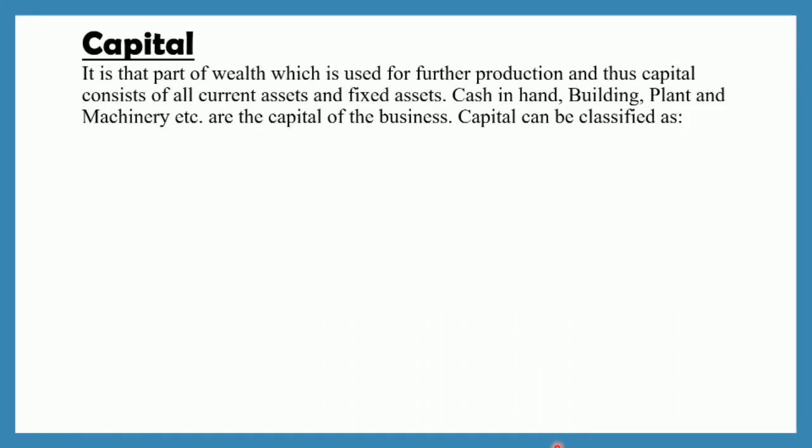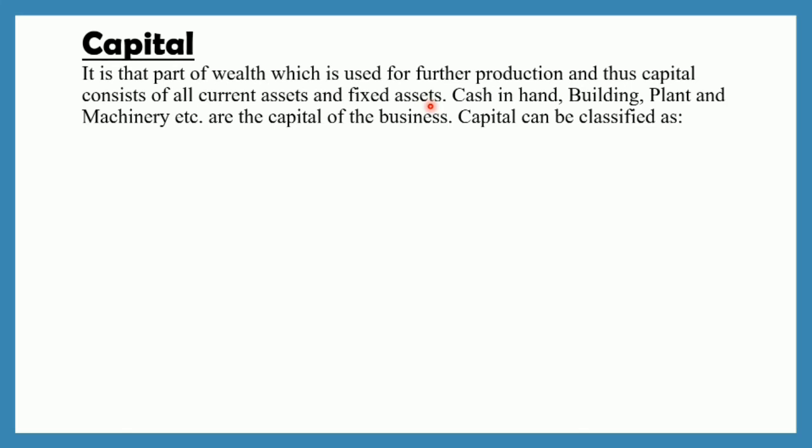See, it is that part of wealth which is used for further production, and thus capital consists of all current assets and fixed assets. So basically it is that part of the wealth of the business which is used for further production. And for doing further production or carrying out the day-to-day activities of the business, one needs capital. Your capital consists of current assets and your fixed assets. Not only your building, plant and machinery are the assets of the company or the capital of the company, but your cash in hand, cash in bank, all these things are considered as your capital of the business.